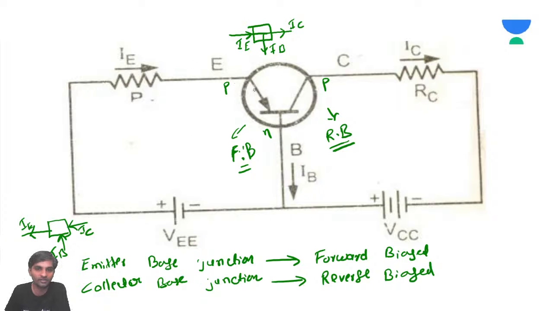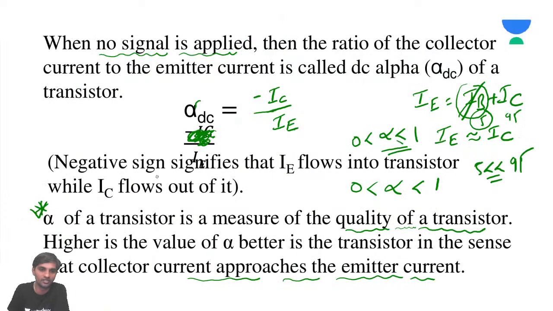So now IC will always be less than IE, but still we desire that someday the collector current will become the emitter current. So the higher the value of alpha, the better is the transistor. Preferably alpha should be as close as possible to 1.